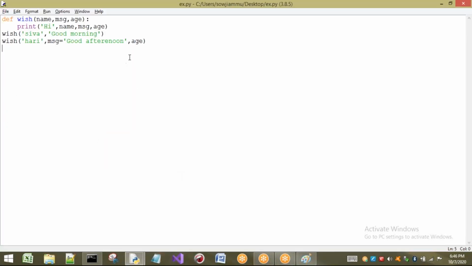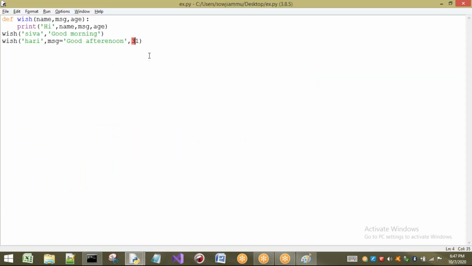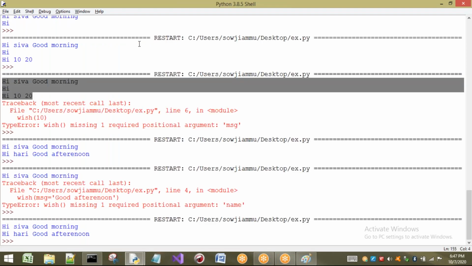That means if you are going to write keyword arguments inside a function call, that keyword argument should be last only. If I write here some value, say 31, sorry, one minute, I will pass 31 here. This one also, we are going to get the same error. Now what do I have to do then? Just keep this, and change this one to a keyword argument. Will there be any problem? There will be no problem.